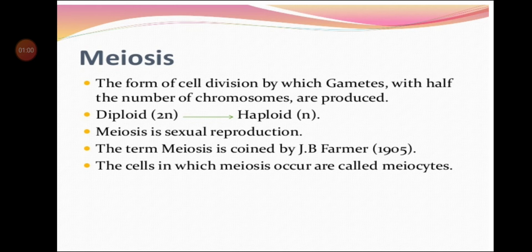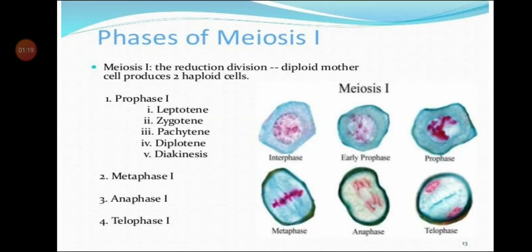Meiosis is sexual reproduction. The term meiosis was coined by J.B. Farmer in the year 1905. The cells in which meiosis occurs are called meiocytes. We have already done this part. I have just revised the definition part of meiosis.